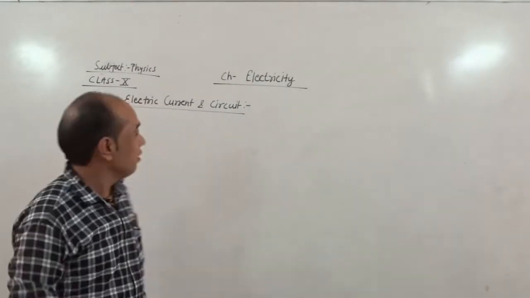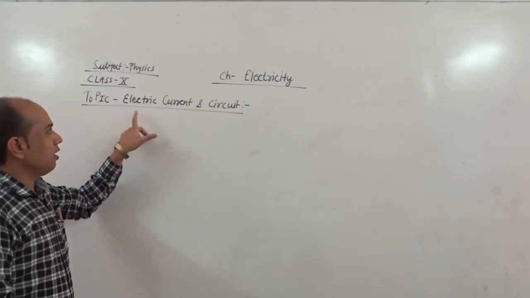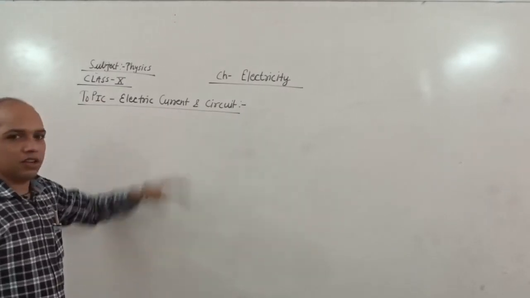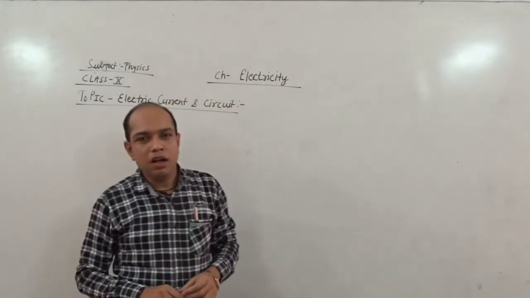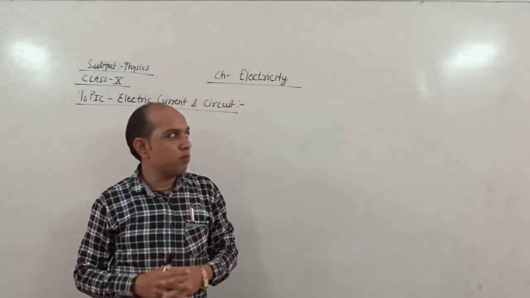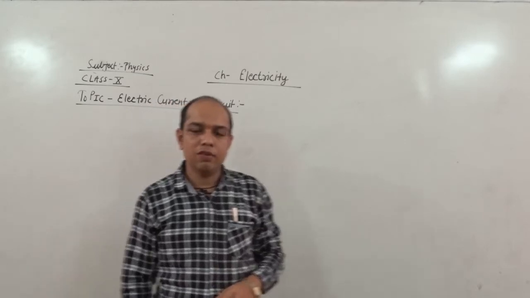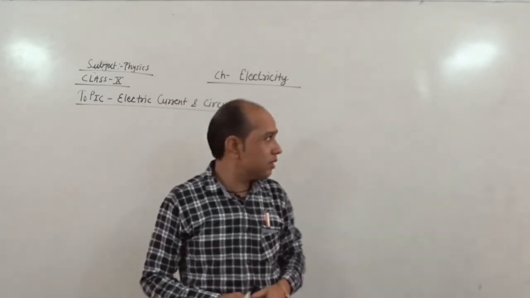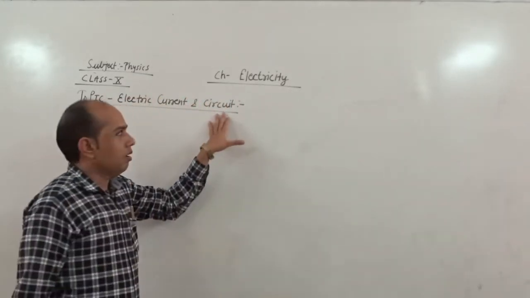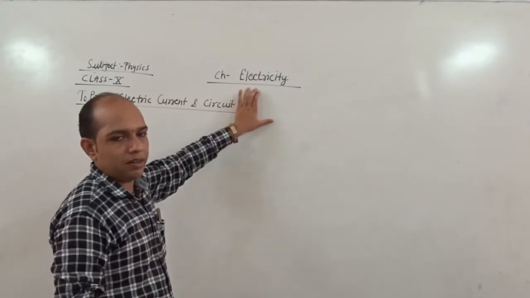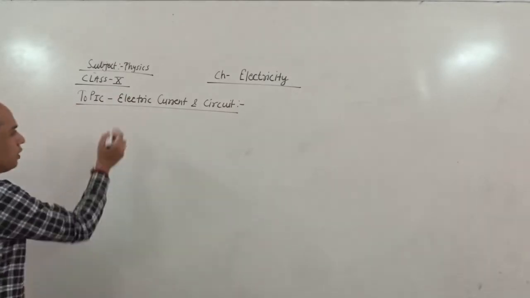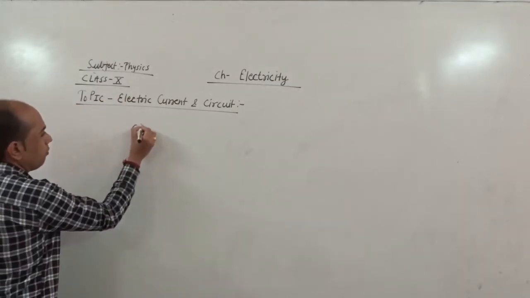So students, today we take up electric current and electric circuit. In this chapter we discuss how charge is responsible for the production of electric current, what the characteristics of charges are, and what the meaning of an electric circuit is in the chapter on electricity. So first of all we start with charge.